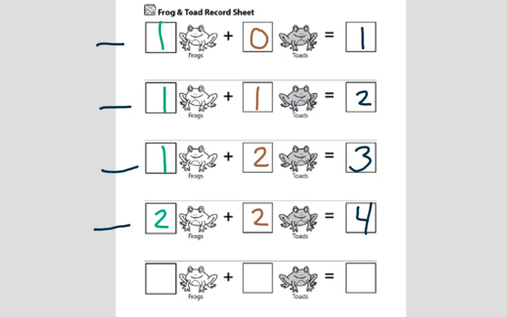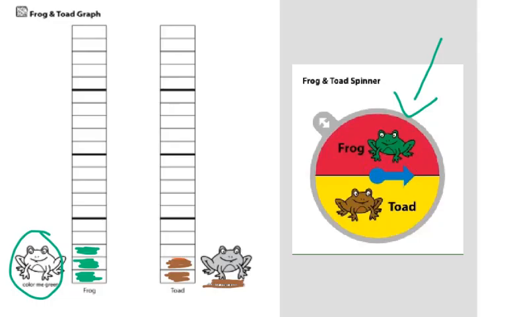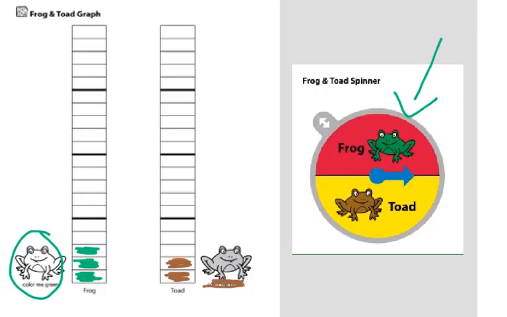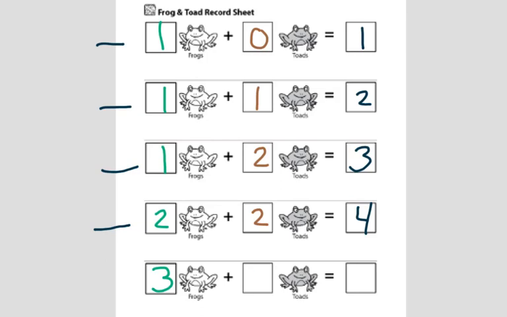Let's see what we're going to write today. How many frogs do we have? 3. How many toads do we have? 2. What is 3 plus 2? If you said 5, nice job. So our last number sentence for this recording sheet is 3 frogs plus 2 toads equals 5. We'll start a new recording sheet starting tomorrow.